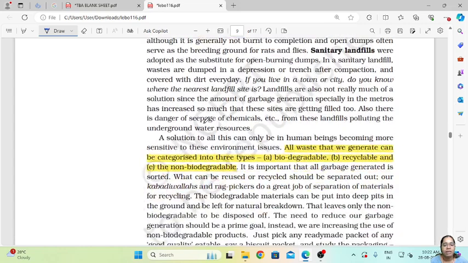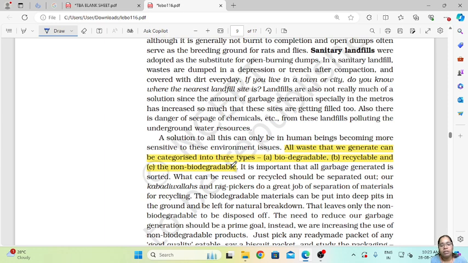So this type of waste can be categorized into three types, that is biodegradable, recyclable and non-biodegradable. Biodegradable are the waste materials which can be degraded by the soil. Inside the soil there are microorganisms which can degrade this waste, and these are called biodegradable waste. Then there are certain wastes like plastics and paper, which can be recycled. That is, they can be destroyed and made into new material. So the material can be recycled. And there are non-biodegradable wastes which cannot be degraded by the environment.